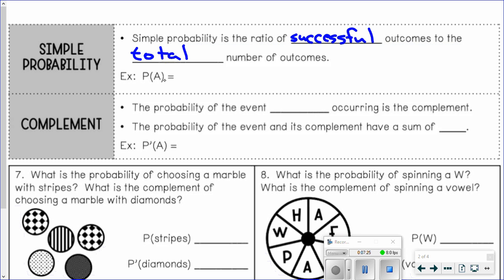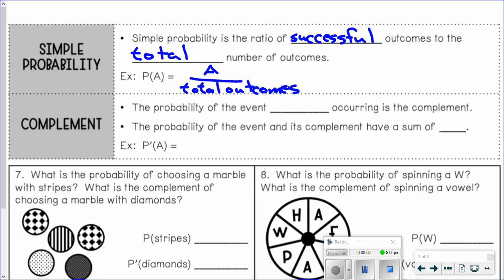So this is how we say probability. We say P parentheses A. That means the probability of this event A occurring. So what we do is we count how many ways are there for A to occur over what are the total number of outcomes? How many things could happen? So like on a die, a number cube, that would be 6, right? That's the total number of outcomes. If I was looking at the probability of an even number, how many ways are there to get an even number? There's 3. So it'd be 3 over 6, and we would simplify that to 1 half.